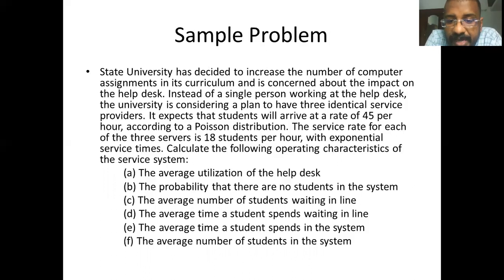You have to calculate the following operating characteristics of the service system: the average utilization of the help desk; next, the probability that there are no students in the system; the average number of students waiting in the line; the average time a student spends waiting in the line; the average time a student spends in the system; and the average number of students in the system.